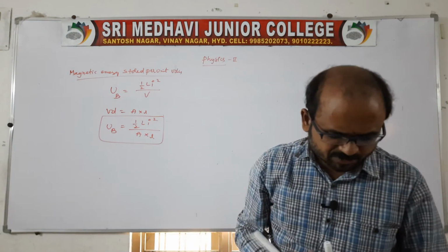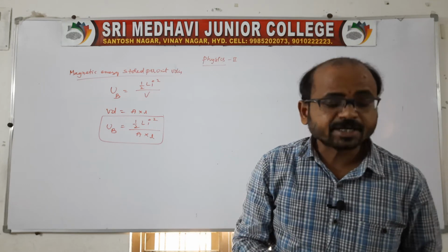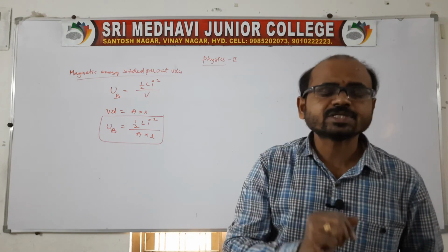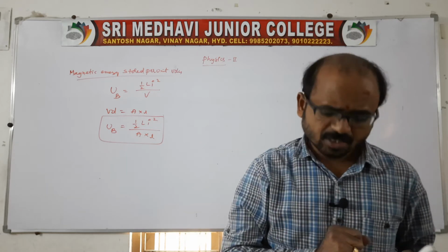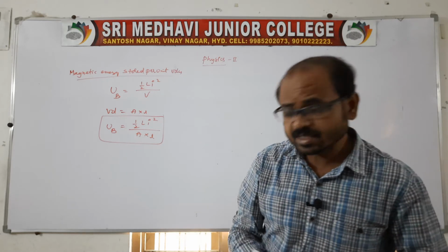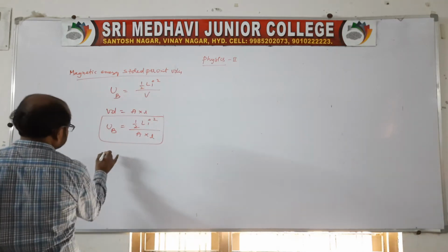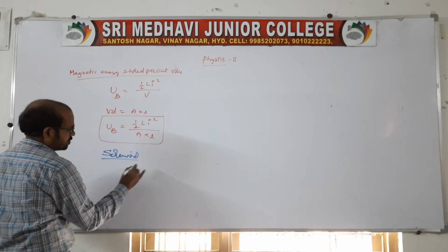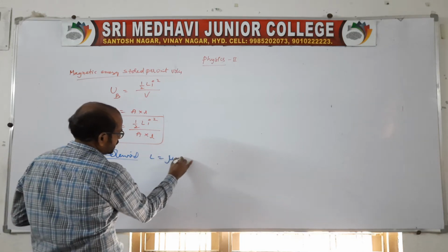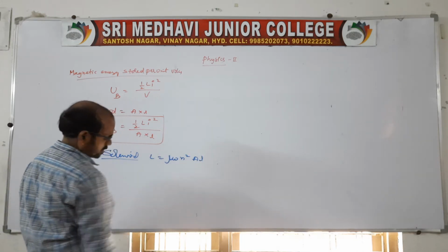Now I want to say about the energy stored in a solenoid. If I take a solenoid, then L is equal to mu naught n squared into A into l. Do you remember this?